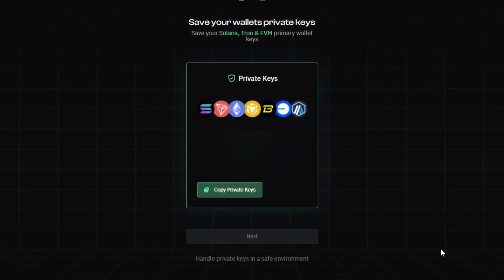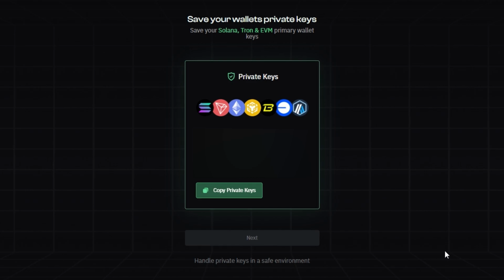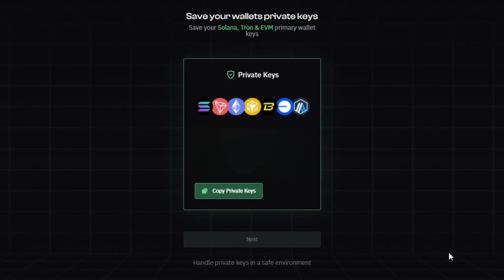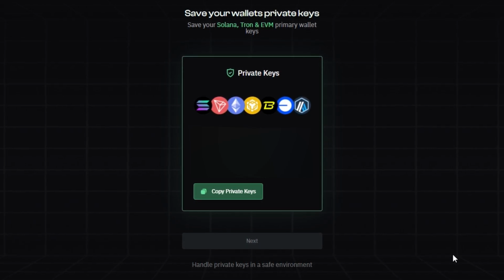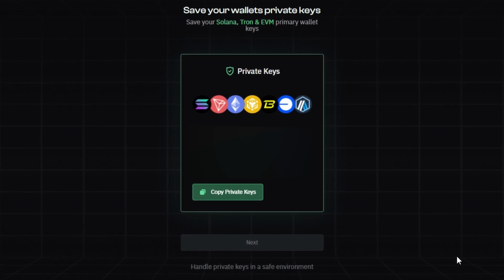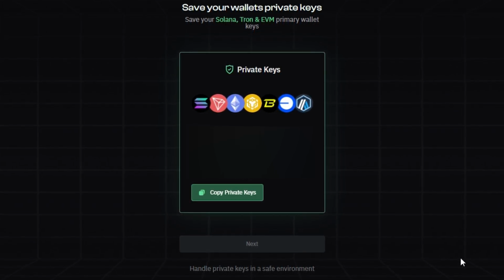Now, here's an extra tip. If you want to have extra peace of mind, I suggest importing your private keys into a wallet like Phantom. This way, even if something happens to your Telegram account, you'll still be able to access your wallet through Phantom. Once you've copied the private keys and stored them securely, click Next to proceed.